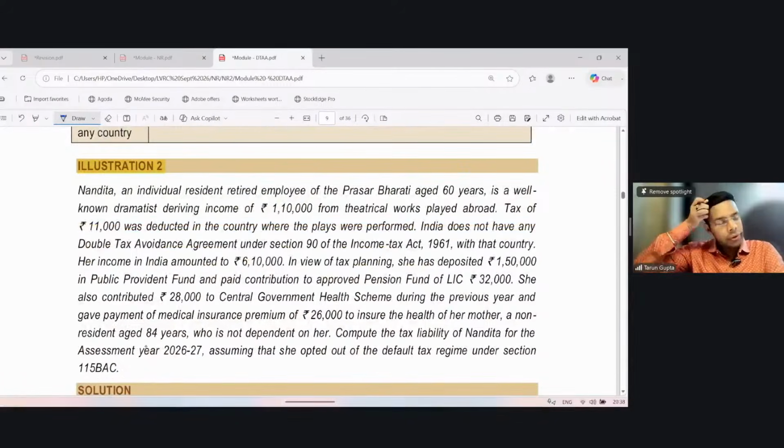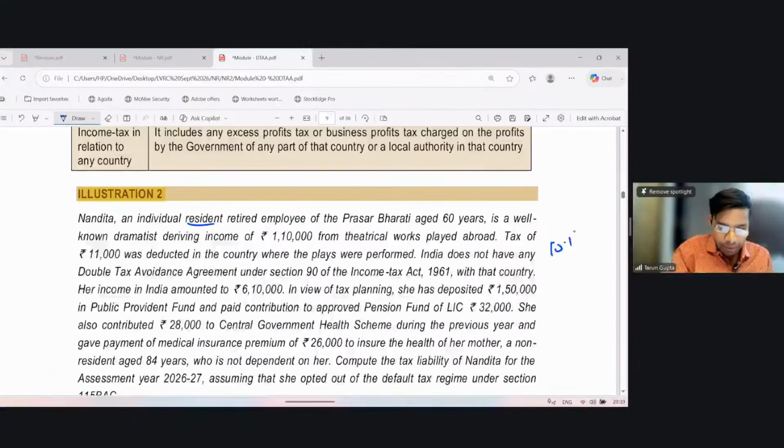Let's understand this with the help of an example. It says that Nandita, an individual resident, a retired employee of Prasar Bharati, is a well-known dramatist deriving income of 1,10,000 from theatrical work abroad. So she is resident in India, but she has earned an income of 1,10,000 from abroad. Tax of 11,000 was deducted in the country where the plays were performed, meaning 10% of 1,10,000.